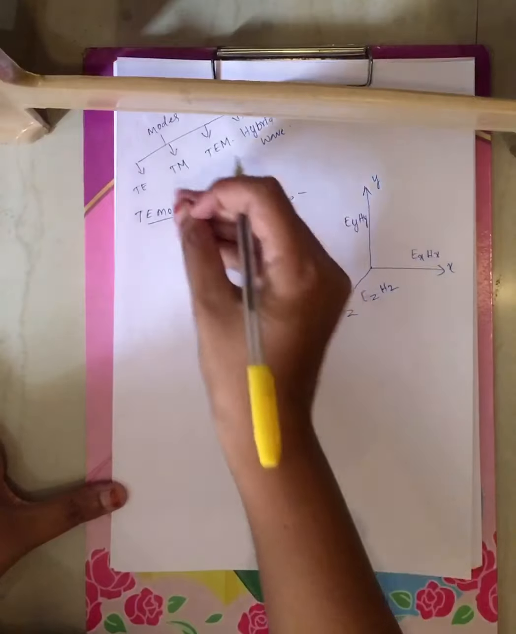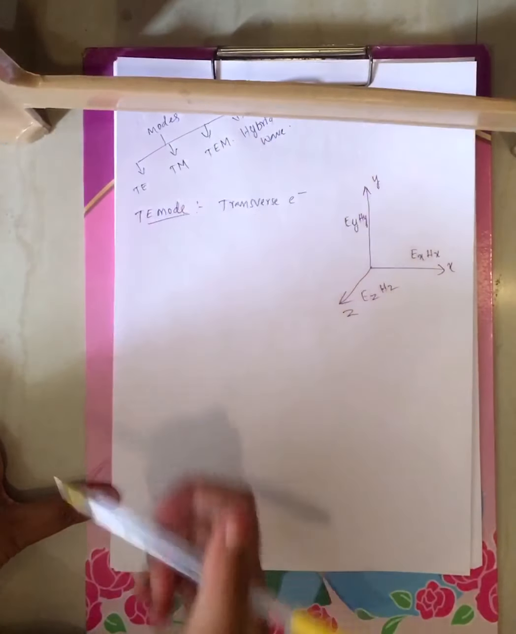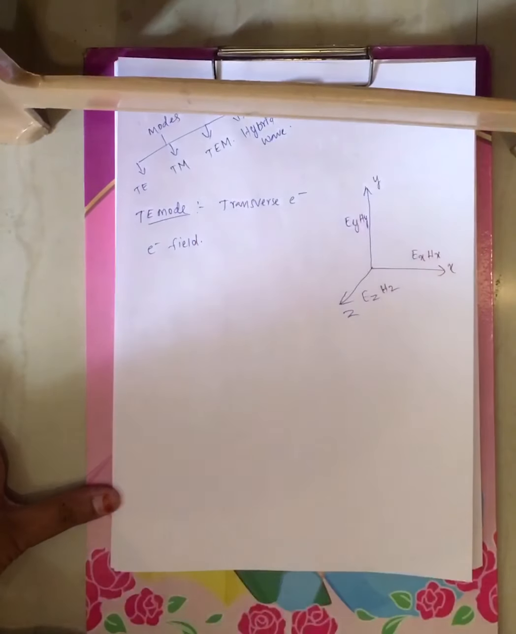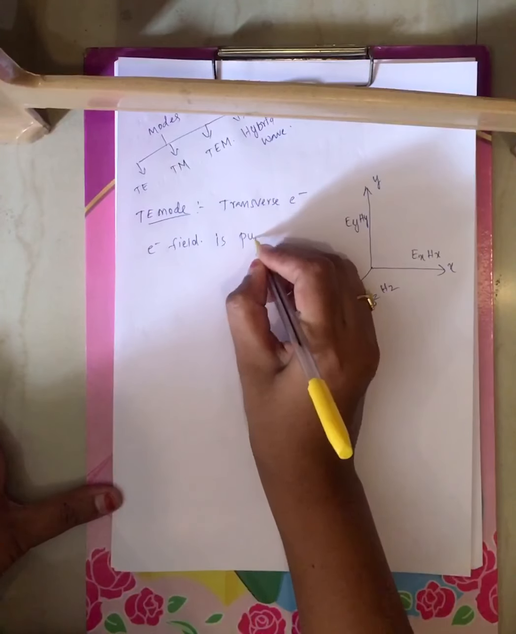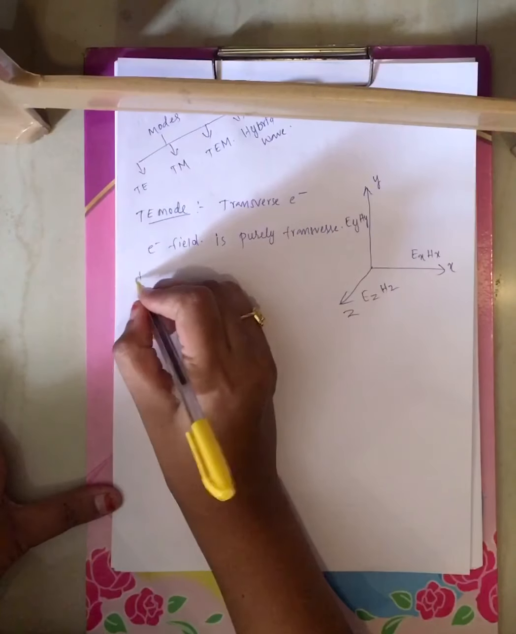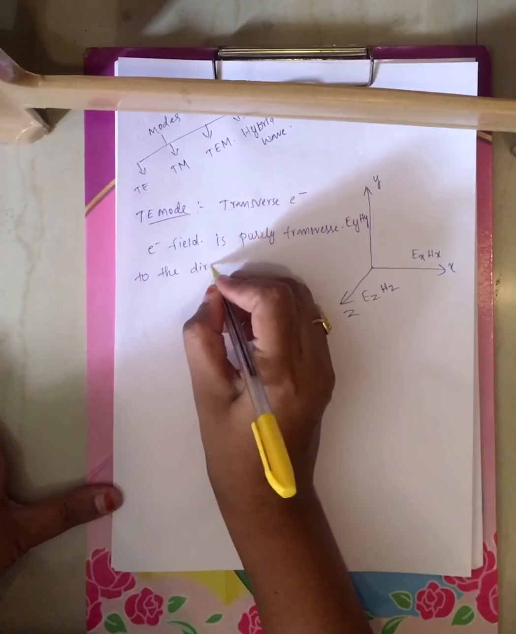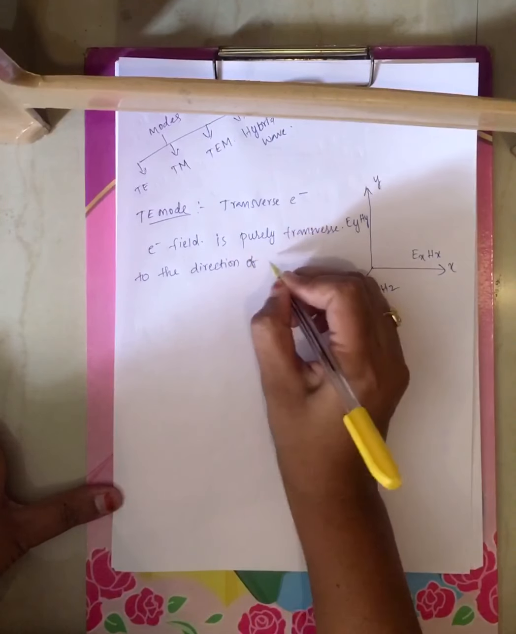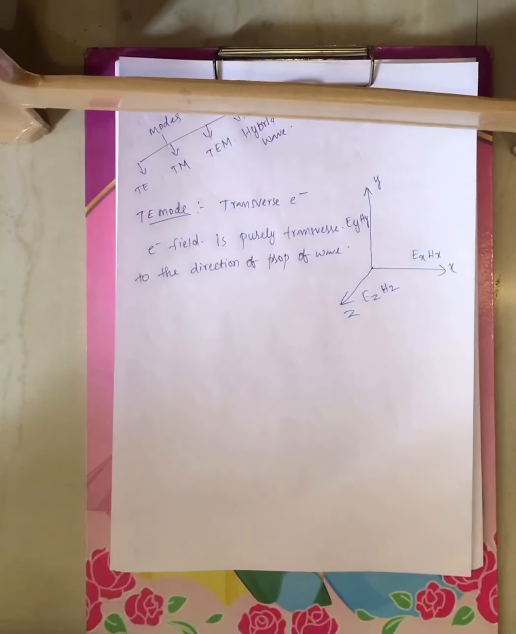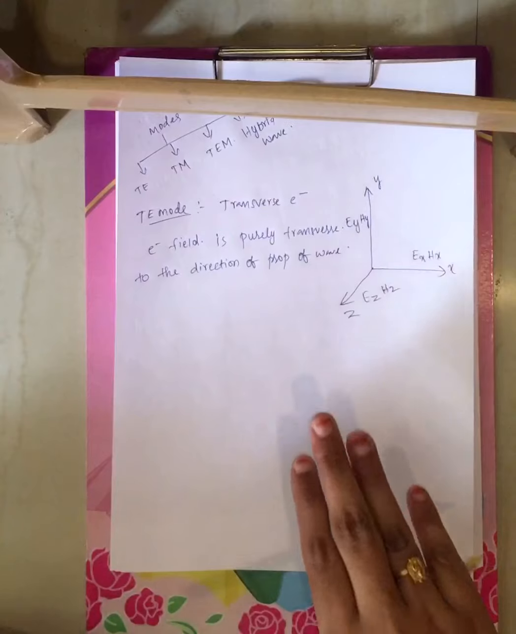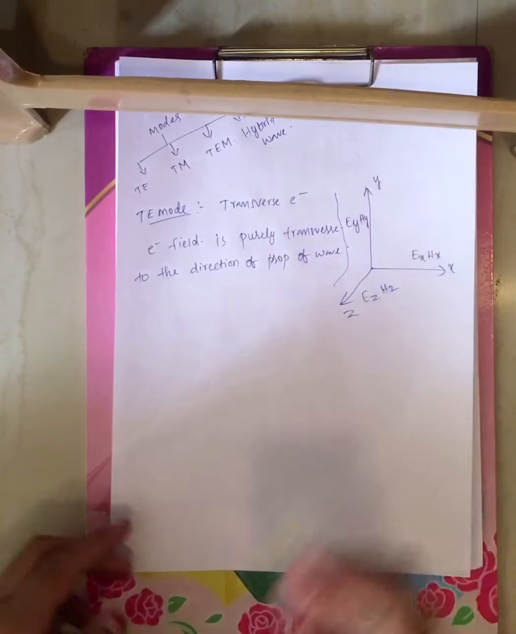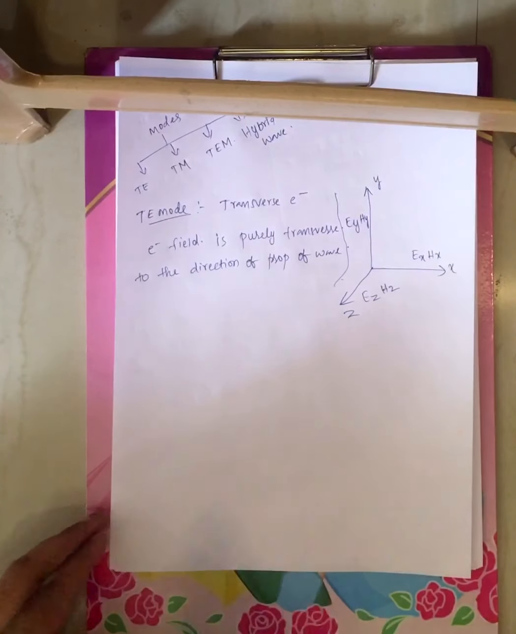Now let me give the definition of TE mode. Under the TE mode, the electric field is purely transverse to the direction of propagation of wave. This is the definition of TE mode. Now let me briefly explain what is meant by that definition. Electric field is purely transverse to the direction of propagation of wave.